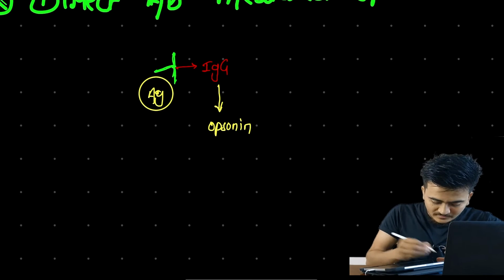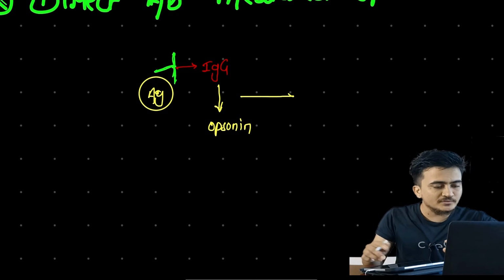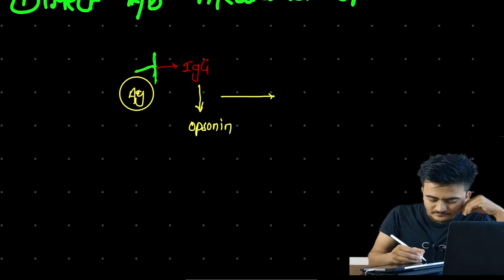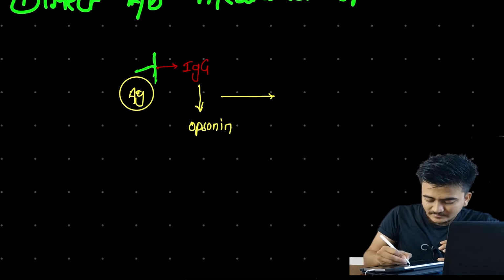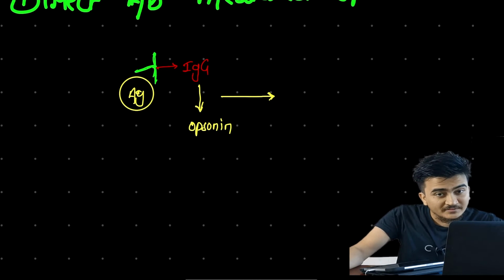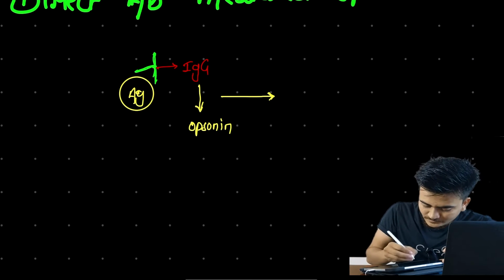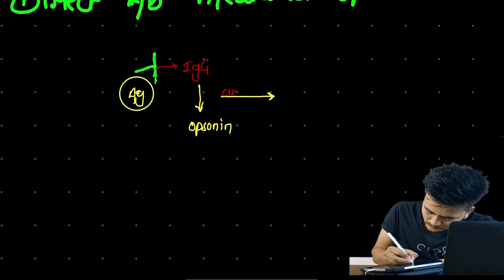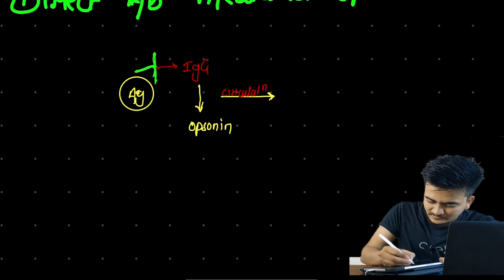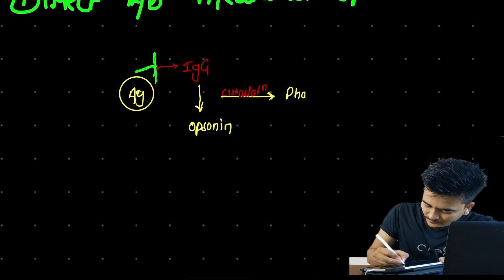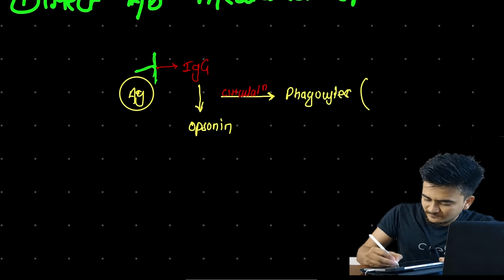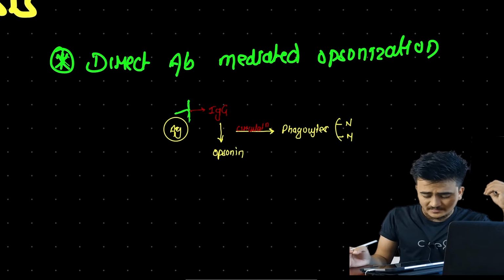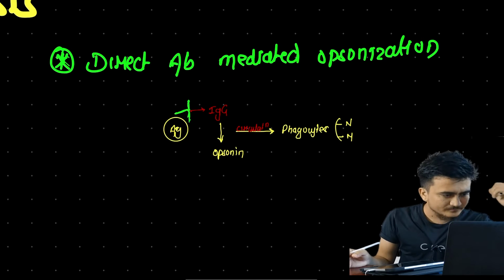And as it is opsonin, when these antigens covered by these antibodies pass through circulation, they will be immediately taken up by phagocytes. What are the examples of phagocytes? These are neutrophils and macrophages. So this was directly antibody mediating opsonization, right?